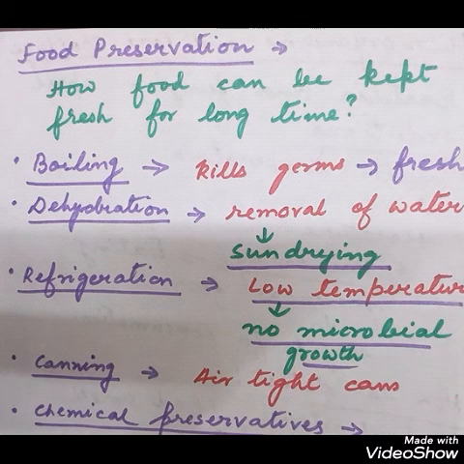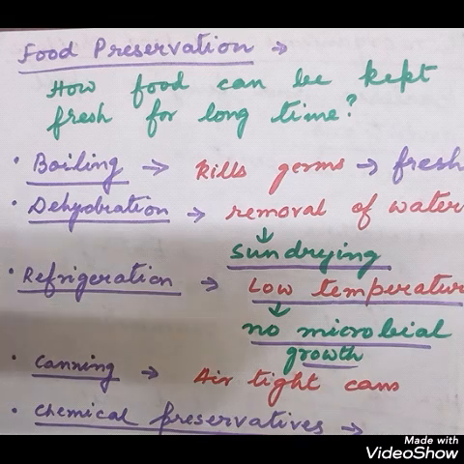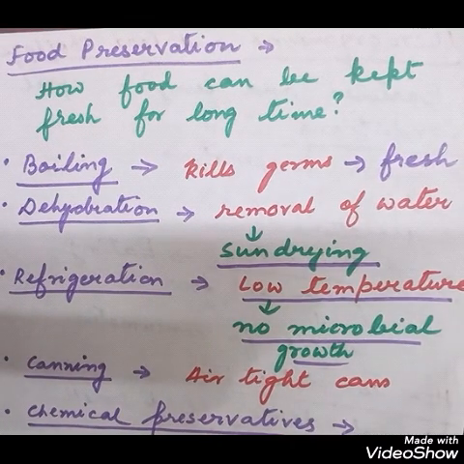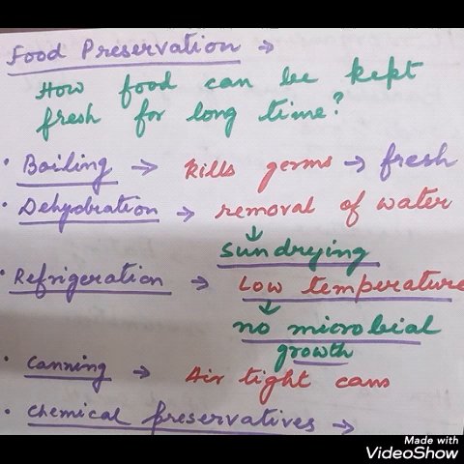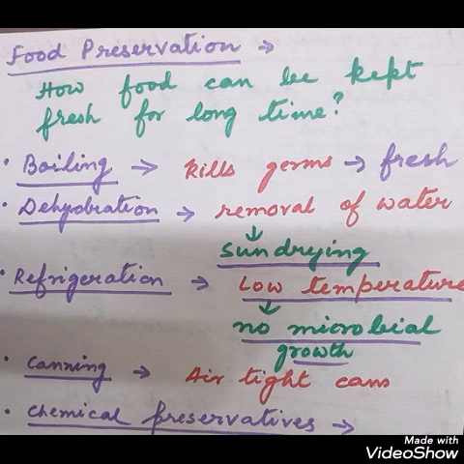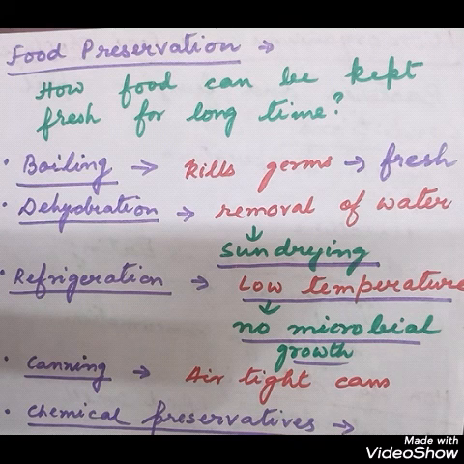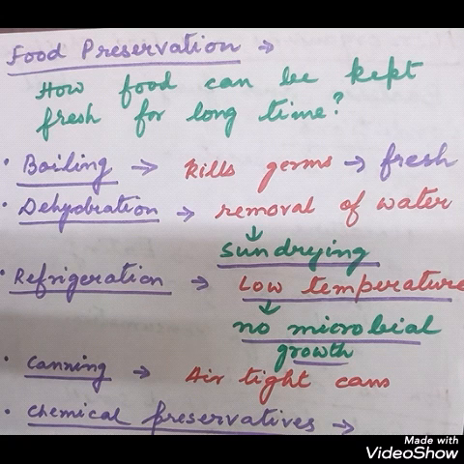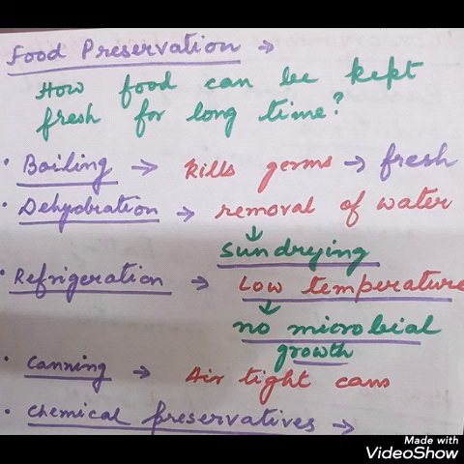So what are the main causes of this food damage or food spoilage? Microorganisms. And so there should be some situation in food preservation that will involve creating the conditions which will be unfavorable for the growth of the microorganisms. So food preservation methods, what they will do, either they will kill the microorganisms or prevent their reproduction.